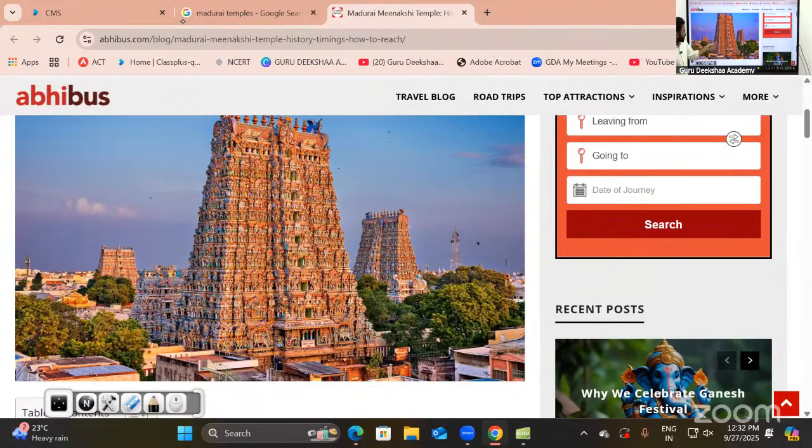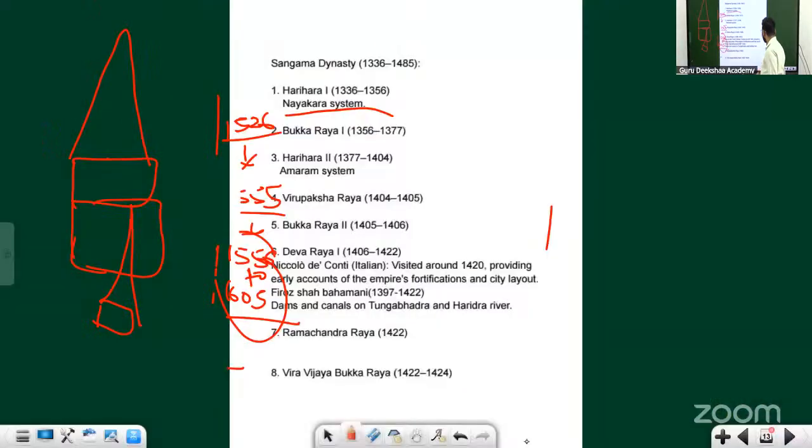You can see how beautiful it is and how much effort must have gone into preparing this, with a lot of sculptures and skilled work. This happened in the Vijayanagara dynasty. As I was telling you, medieval Indian history is not known for cultural contributions, but one dynasty comes that gives you so many cultural aspects. I was talking about the gopurams.